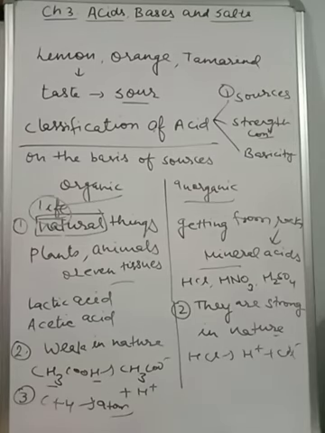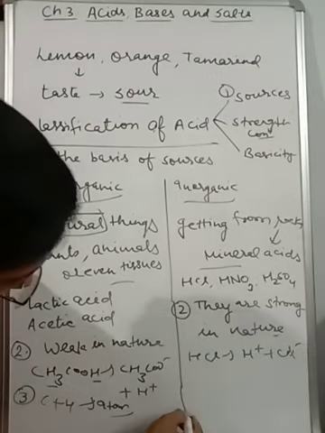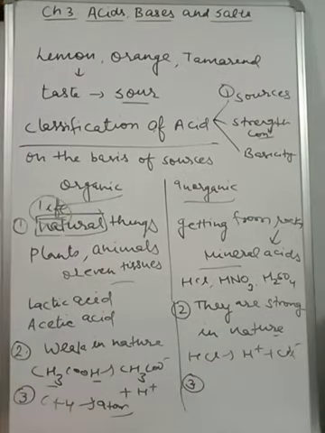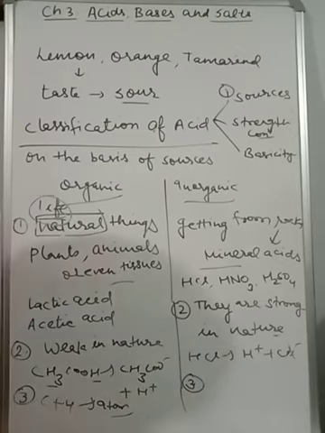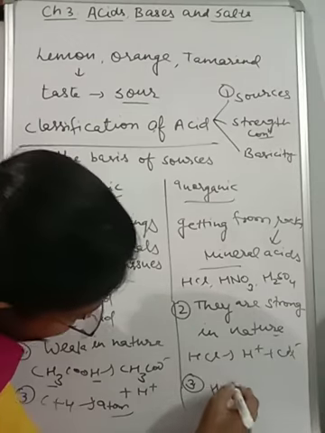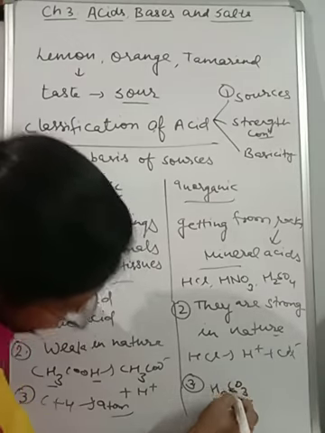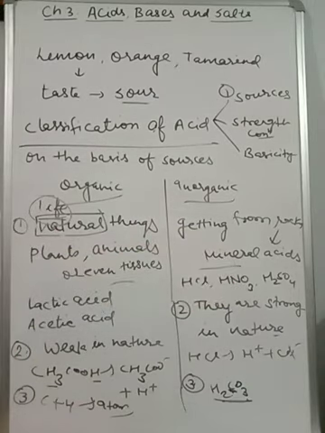And third, it is not necessary that it will contain carbon; normally it does not. Like the examples I have given you, HCl, HNO3, H2SO4, you can't see carbon there. But one exception is there, carbonic acid, in which there is carbon as well as it is of weak nature.